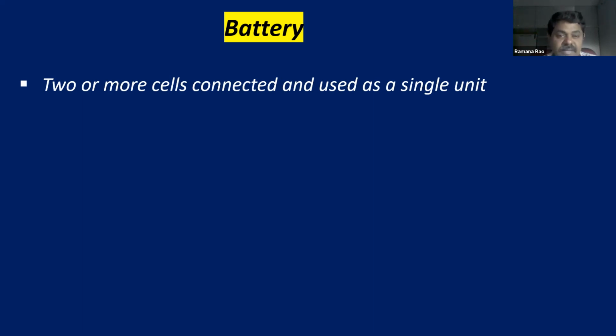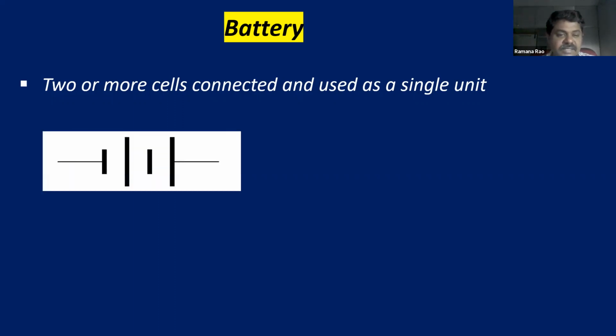Depending upon our requirement, how much electrical energy we want, based on that, we select the number of cells. Two or more cells connected and used as a single unit is said to be a battery. So a battery is the combination of two or three or more cells.